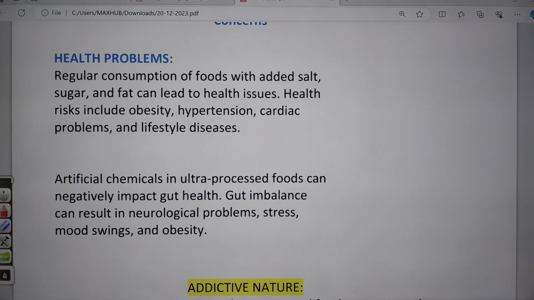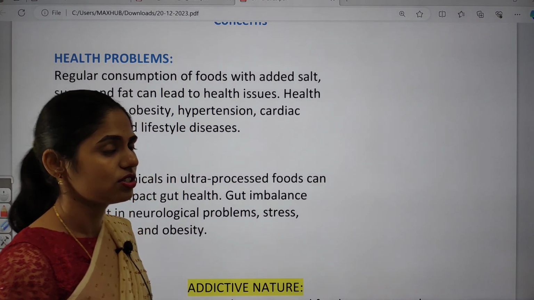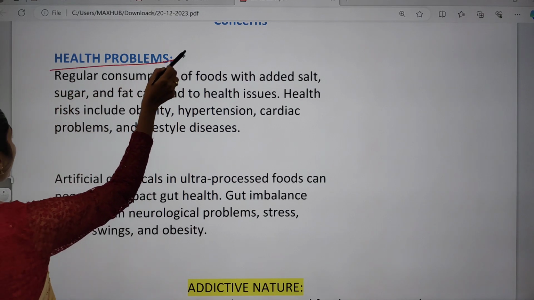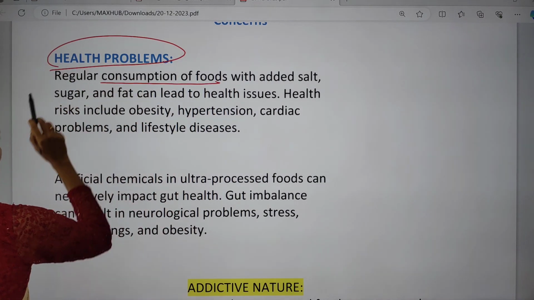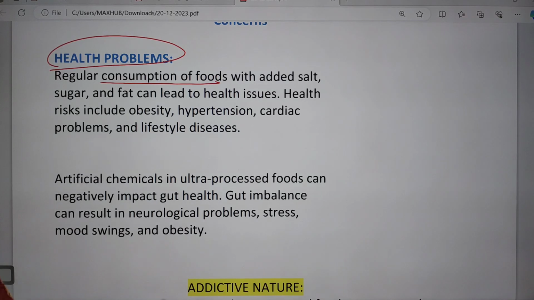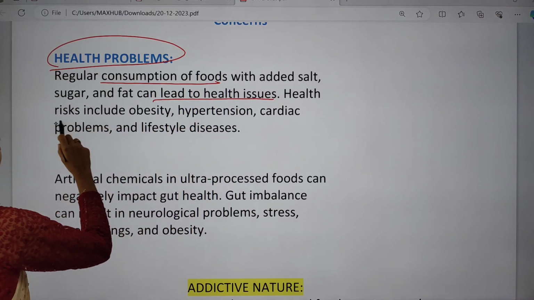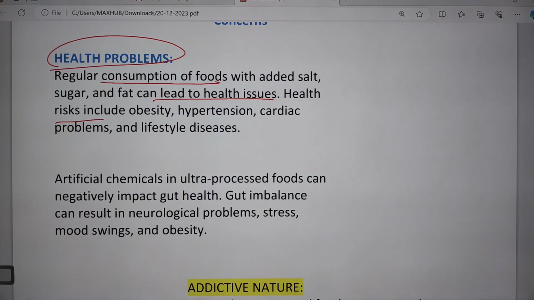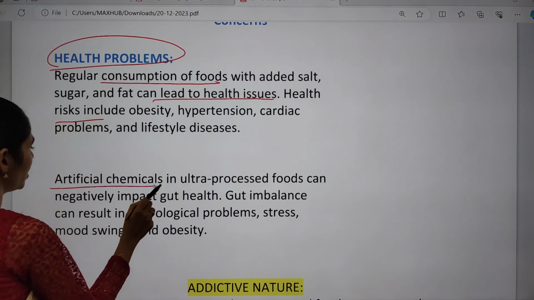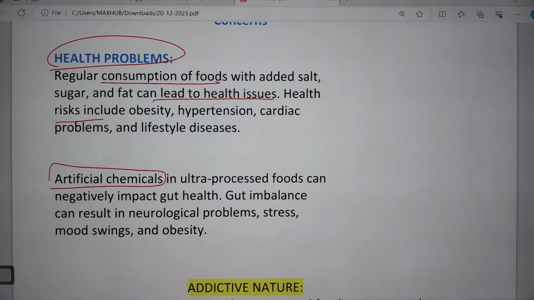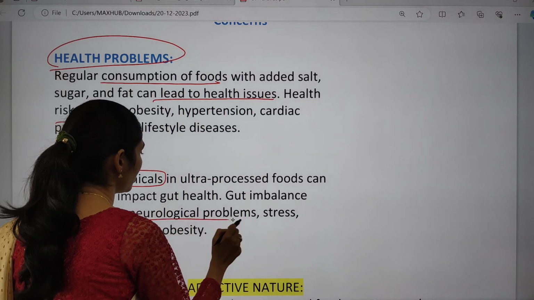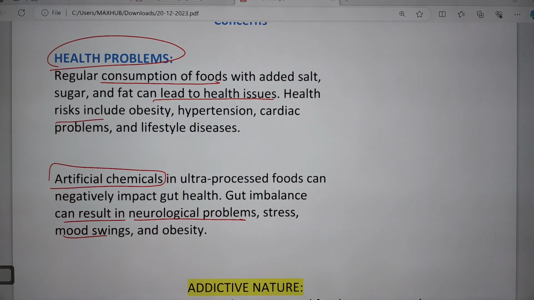So what are the concerns of taking high salt, high fat, high sugar foods? It will cause some health problems. Regular consumption of foods added with sugar as well as salt and fat will lead to health issues. Health risks include obesity, hypertension, cardiac problems as well as lifestyle problems. And this one is artificial chemicals. Even some processed foods have artificial chemicals, which cause problems in your gut. Gut imbalance can result in neurological problems, stress, mood swings as well as obesity. So all these things are some health problems.